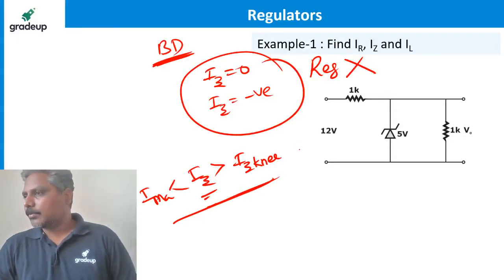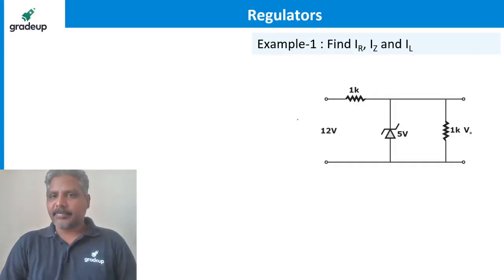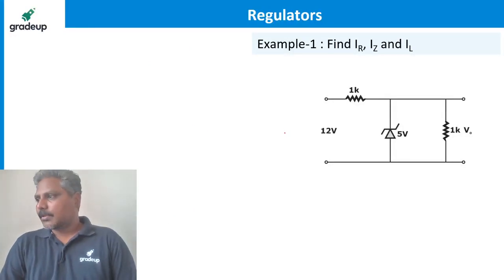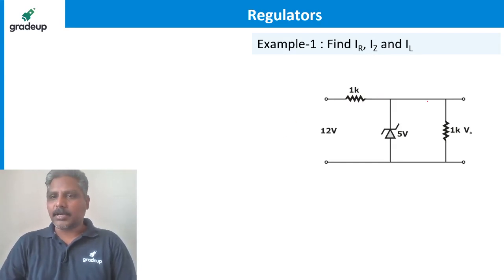I think you people got confused with some values. Don't get confused. If I were to short circuit the load, what would happen? If I short circuit the load, we are saying that load cannot be any value. If the load is smaller, it is still a regulator, that's fine. But how small is it? If it is close to 0, the load becomes short, then it is not a regulator.